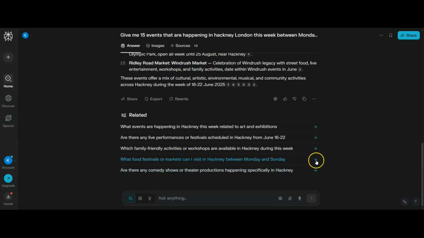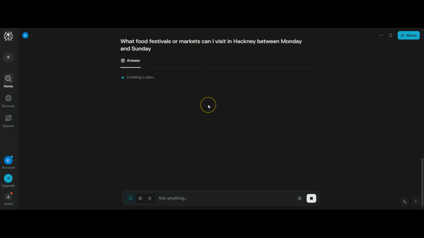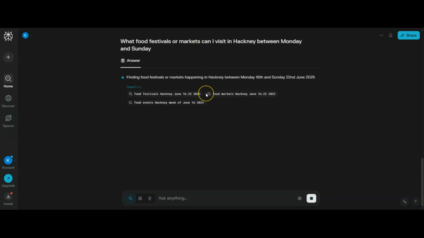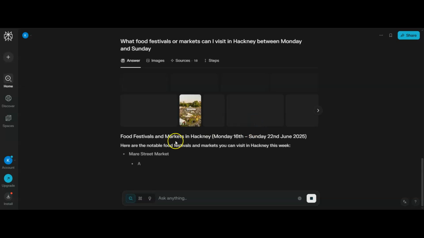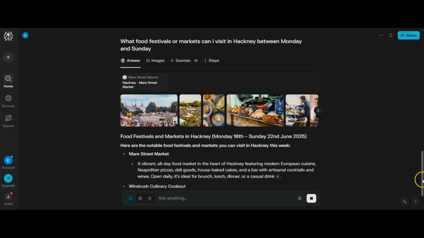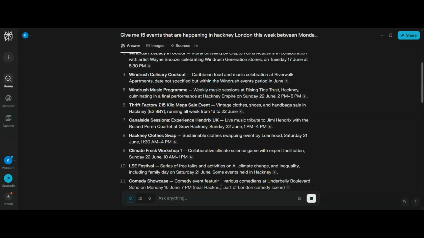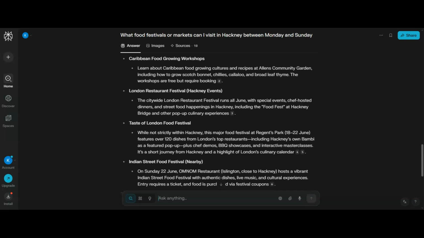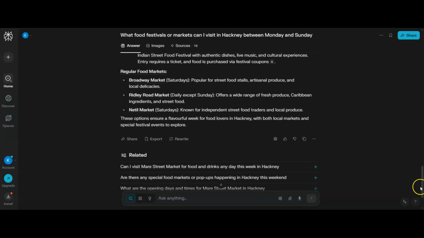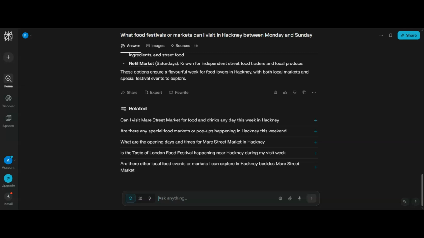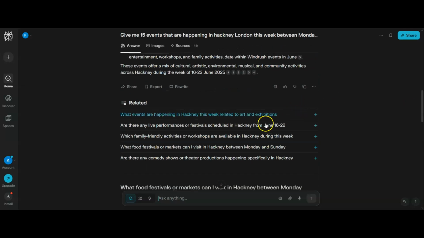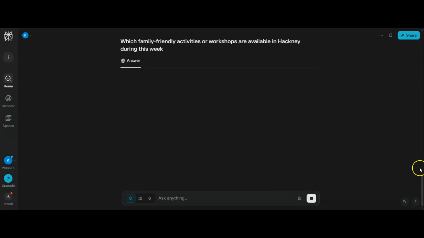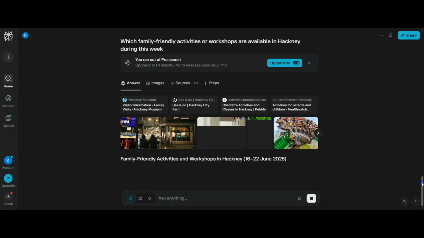So you can just click on one of these. It will ask that question and give you the answer, and then you'll be able to put that information in, so you can see all these places that it's checking. You can also put that information into the events part of your newsletter. You can pick out some from this list, and then go down and pick some from this list here. Again, we've got more related information, or I could go back up here and maybe I want to know about the family friendly. Maybe I've got a family friendly section in my newsletter, and then it's going to do exactly the same thing.